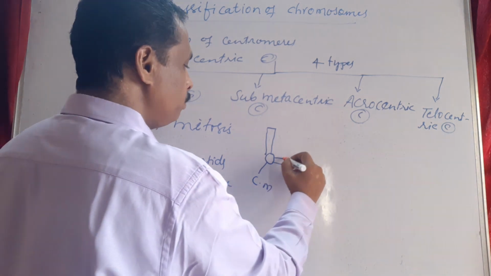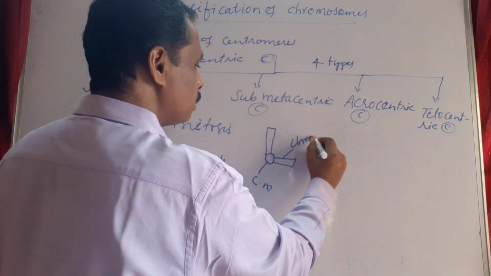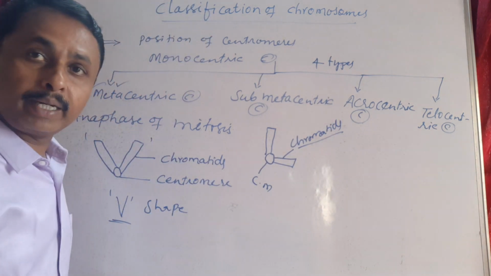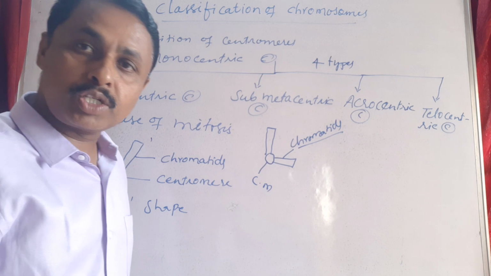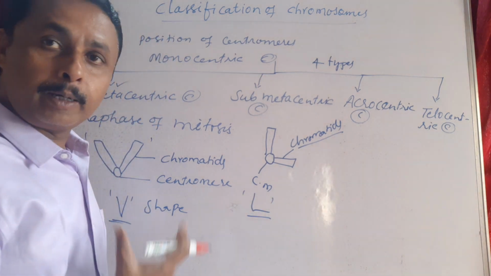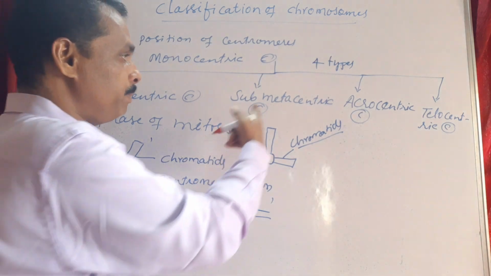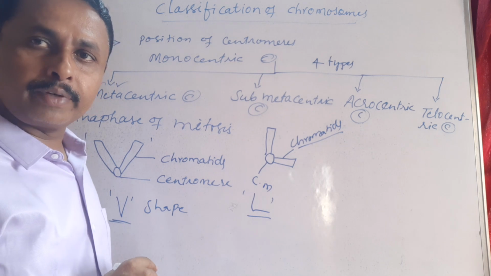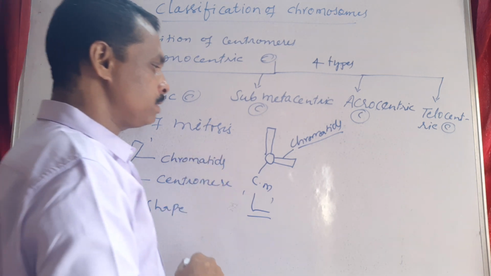These are arms, means chromatids. These unequal armed chromatids are borne by the centromere and show an L shape. So this type of chromosome is called submetacentric chromosome. This can be seen during anaphase.